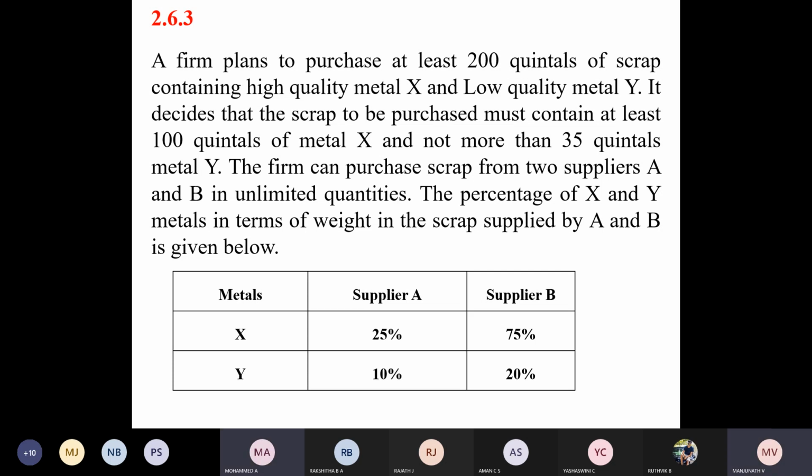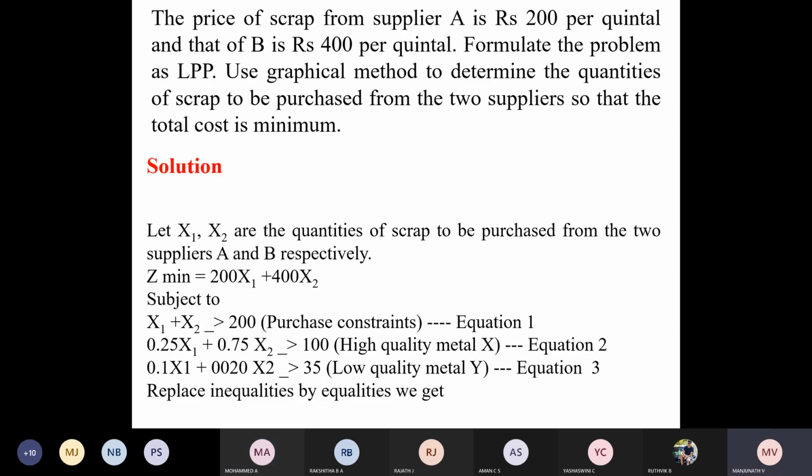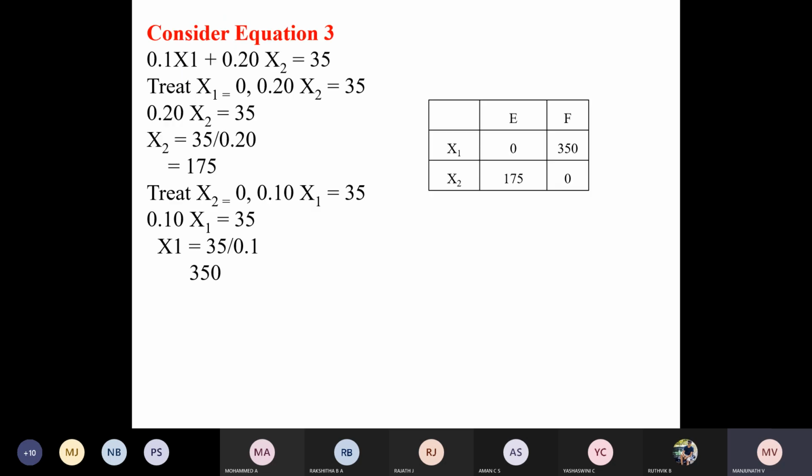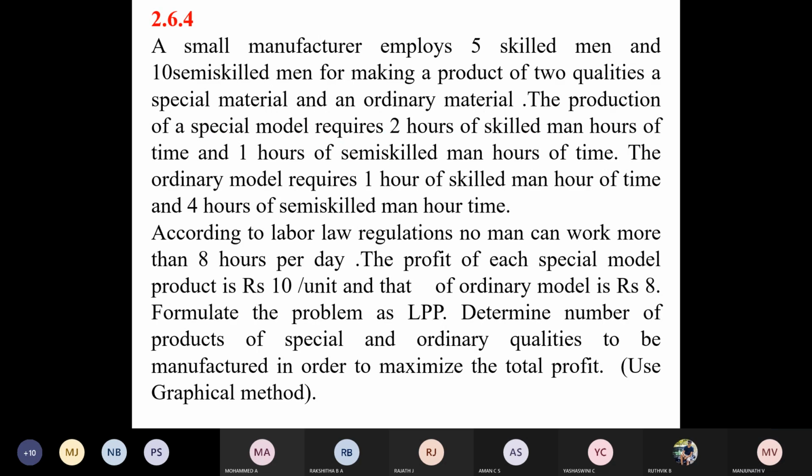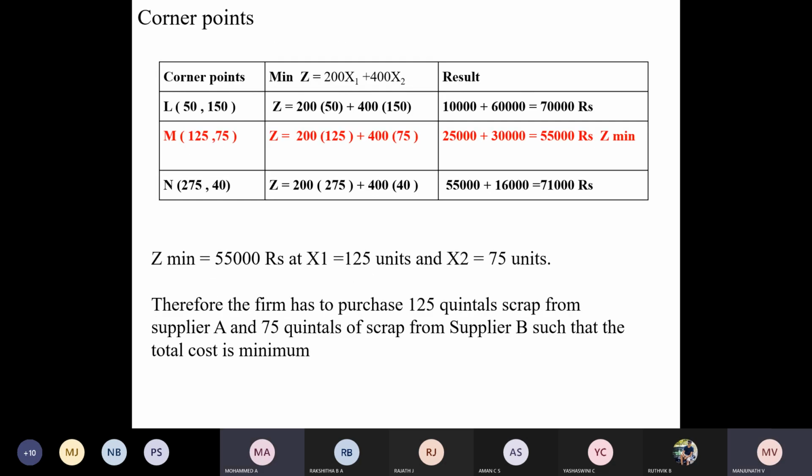You can look at the last slide of this problem. Look at this, there are 2 lines, conclusion. Therefore, this is the conclusion part. Not only you, everyone should write it.